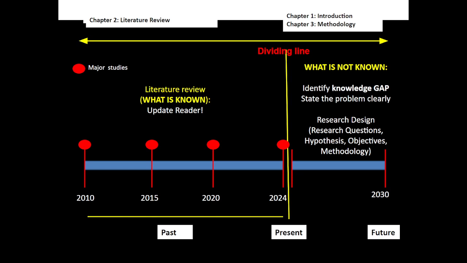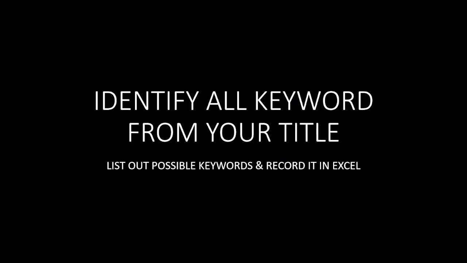chapter 1 introduction, chapter 2 literature review, and chapter 3 methodology, right? So this slide I just took from Dr Faezah's. Normally, if you still remember, the literature review is where you need to find all the material that research has already done, from any journal articles. So I think all of you are now very clear about what kind of material you need to find. I am just sharing my experience only.